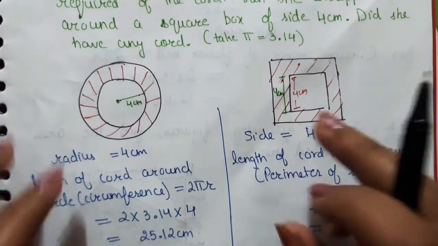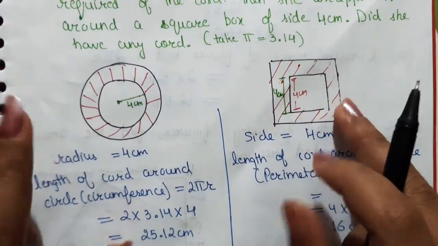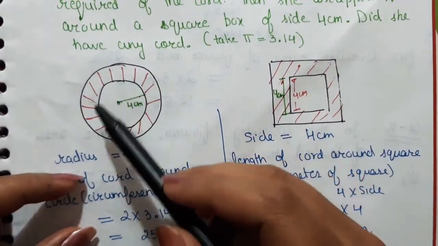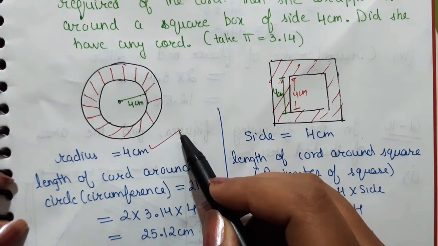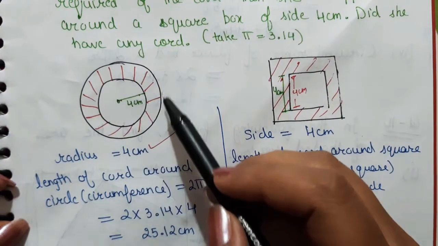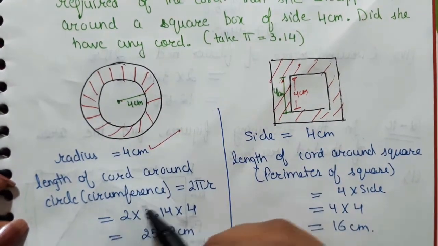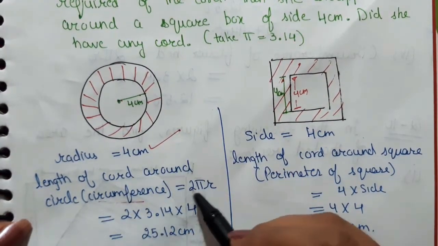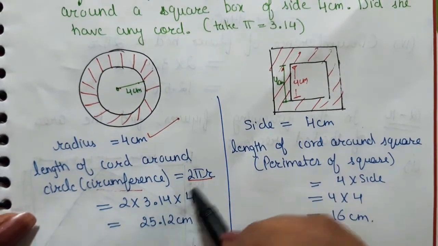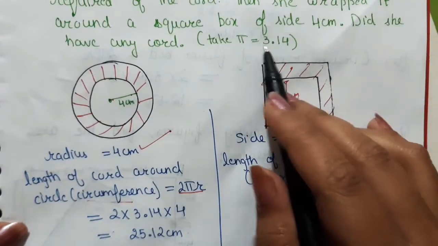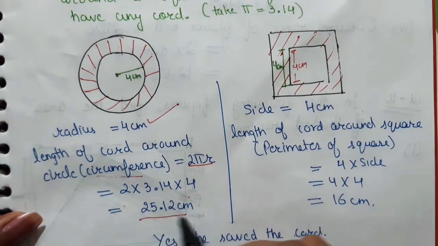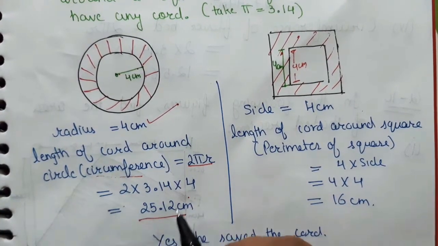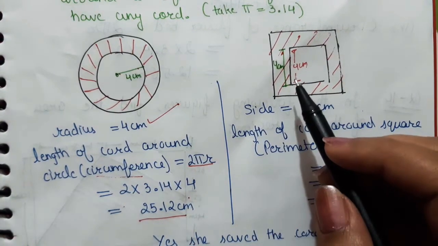So let's discuss. Suppose this is the circle and this is the square. She wrapped the cord around the circle. So the radius of circle is 4 centimeter, it is given. Length of cord around the circle will be the circumference of the circle, and the circumference of circle is 2 pi r. 2 pi is 2 into 3.14 and r is 4 centimeter. So after solving we will get the length of cord around the circle is 25.12 centimeters.